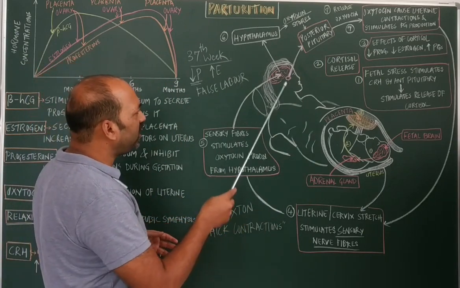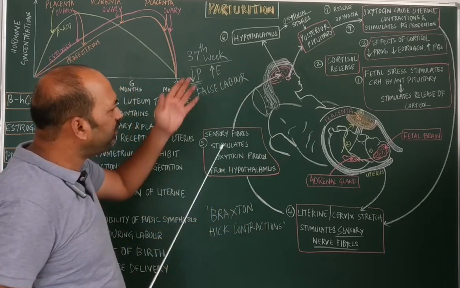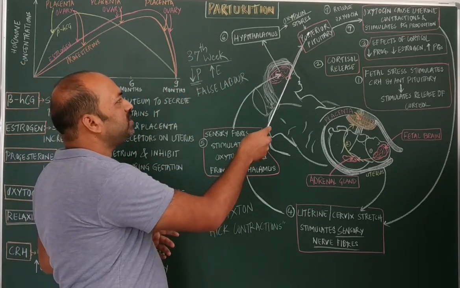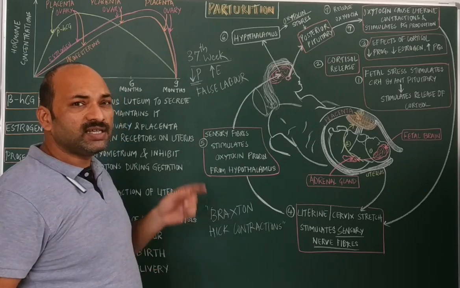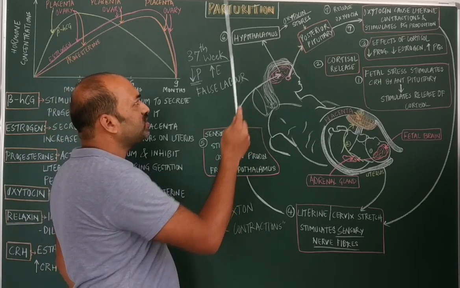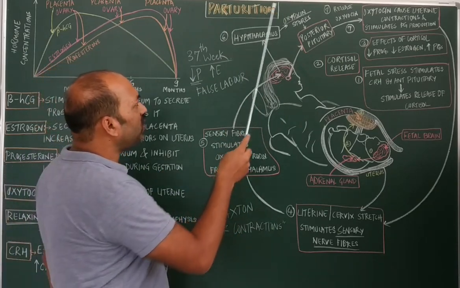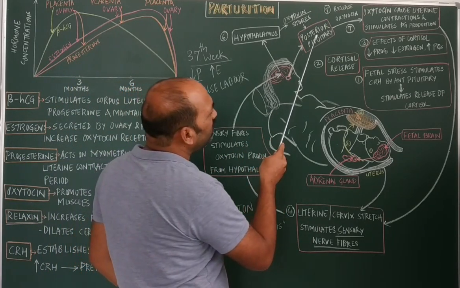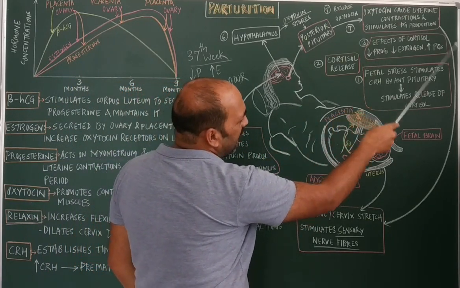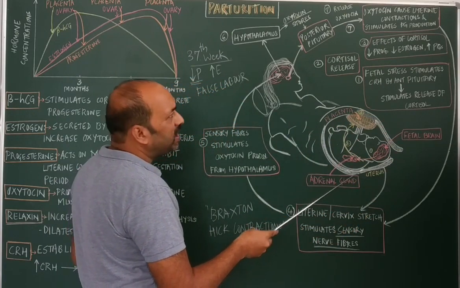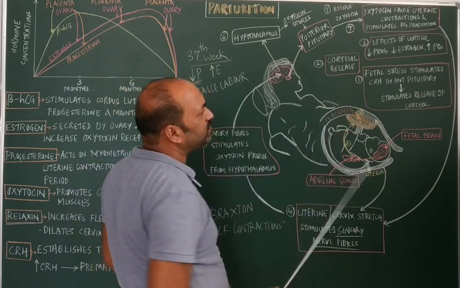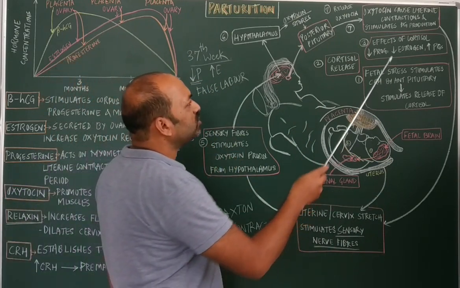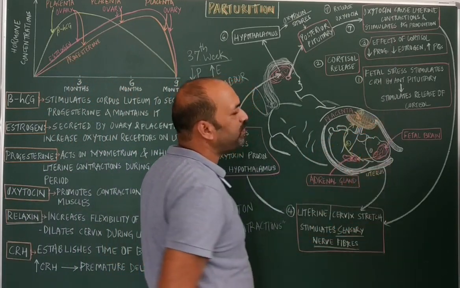this hypothalamus now starts directing the posterior pituitary to release its hormone called oxytocin. Now this oxytocin is released from the posterior pituitary, and it acts upon the uterus and starts bringing up the uterine contraction, and meanwhile it also stimulates the prostaglandin production.